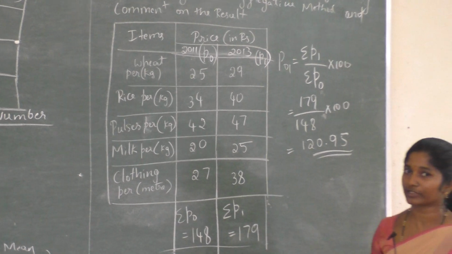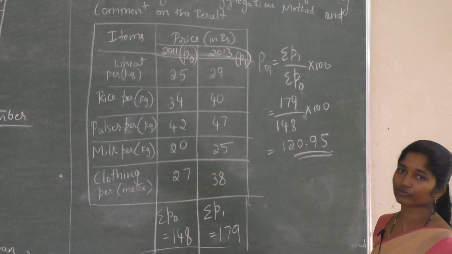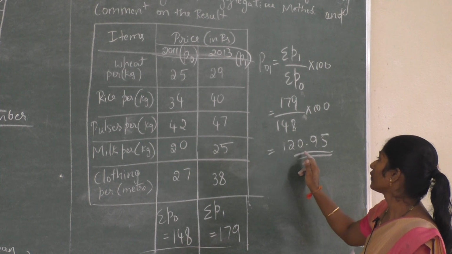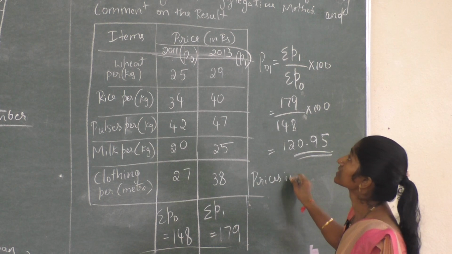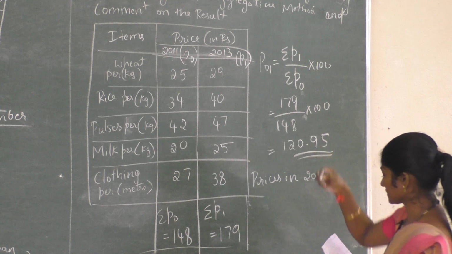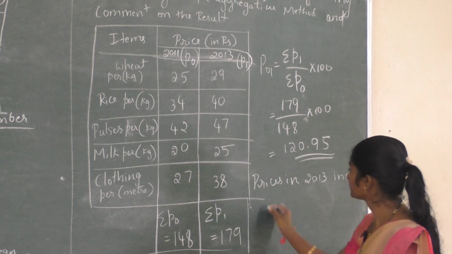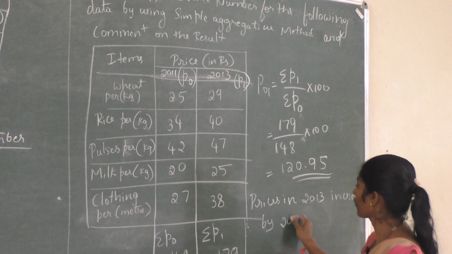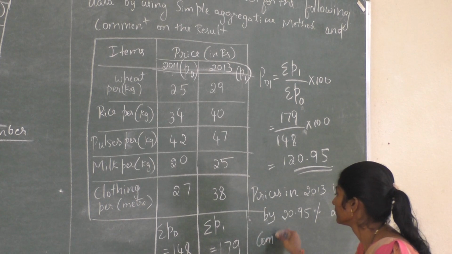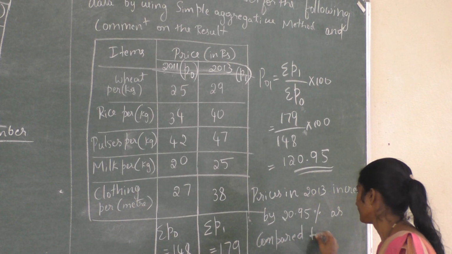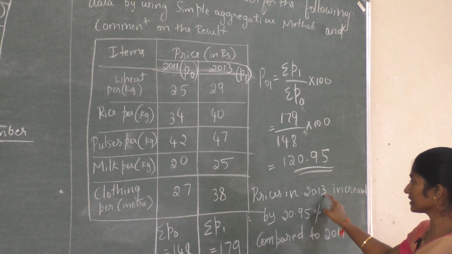Just as a price index of 125 would mean an increase of 25%, here also we should write that comment: prices in 2013 increased by 20.95% as compared to 2011.